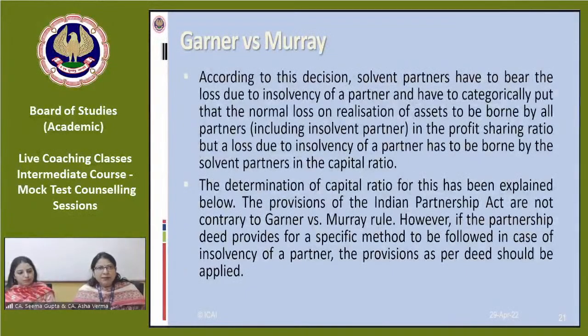We have already explained that the Garner versus Murray rule is there, and solvent partners have to bear the loss due to insolvency of a partner. They have to bring the normal loss on realization of assets, including the insolvent partner, in the profit sharing ratio. But the loss due to insolvency of a partner has to be borne by the solvent partners in the capital ratio existing on that particular date.